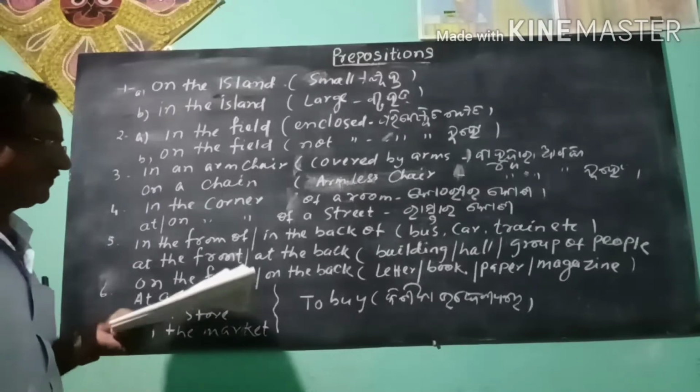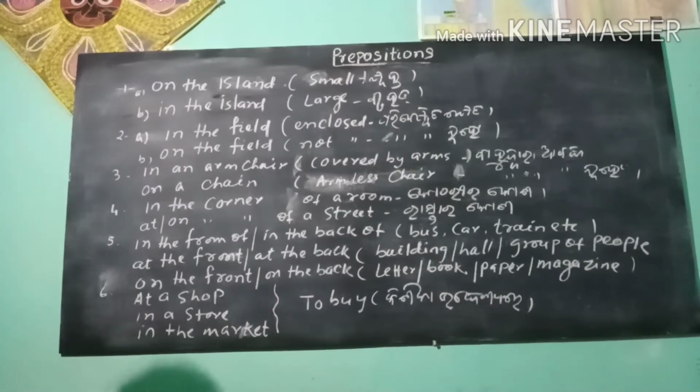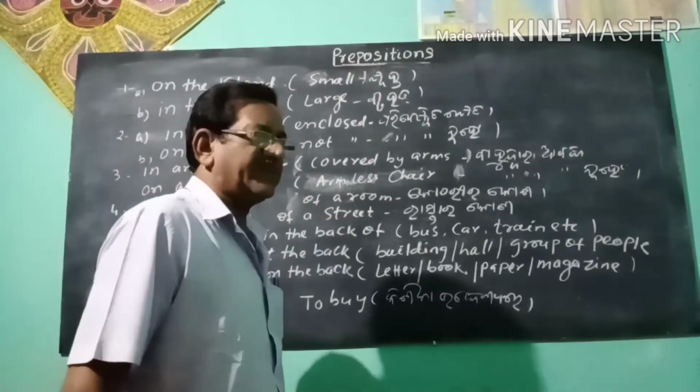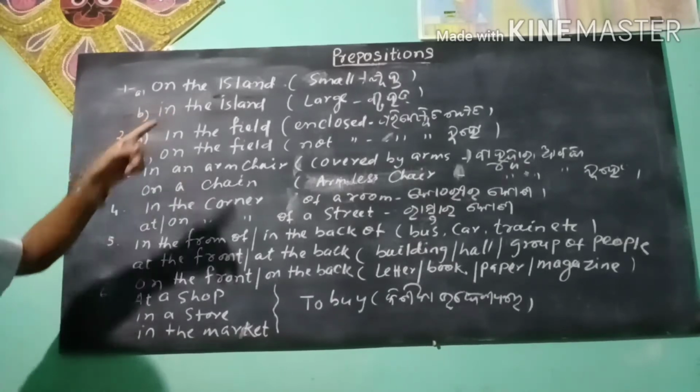Dear students, you saw the use of place prepositions in different places. Now you see what is the difference between some prepositions. You see the difference of use. For example, you see on the island, in the island.